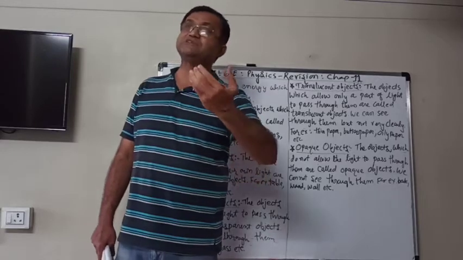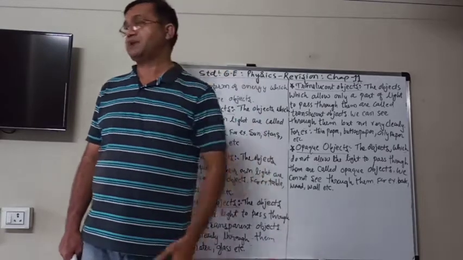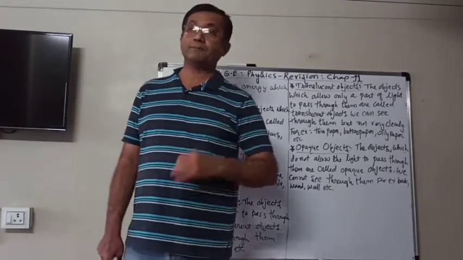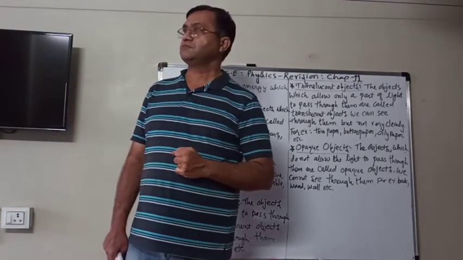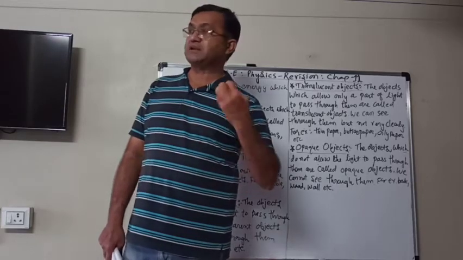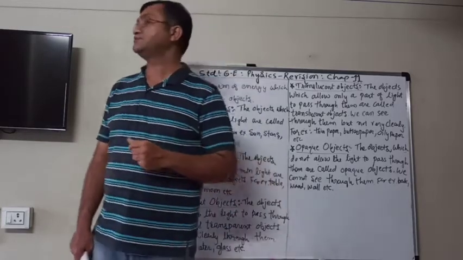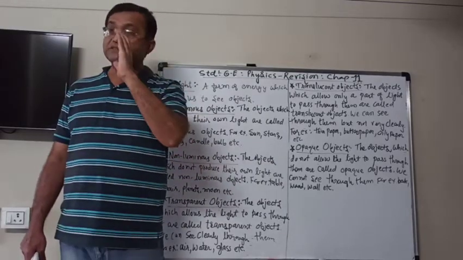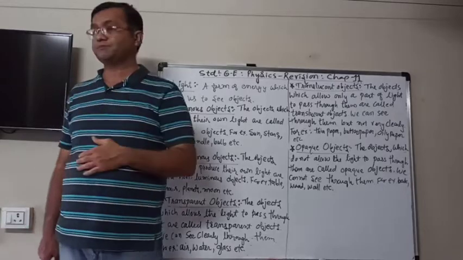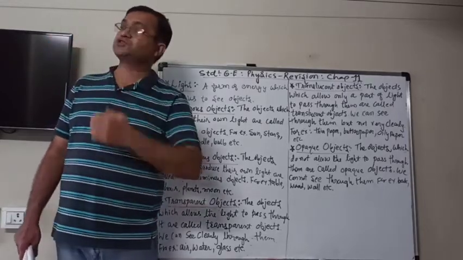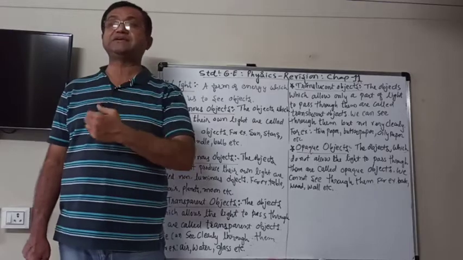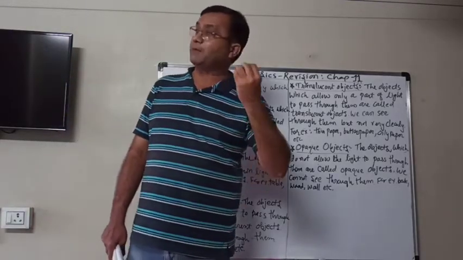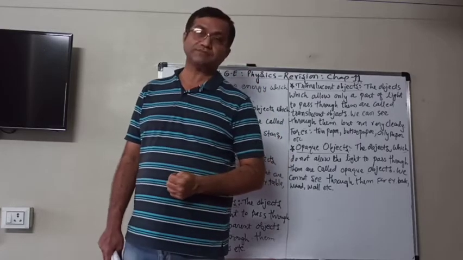Then we are able to see those non-luminous objects. The moon, planets, they are visible in the sky, but they don't have their own light. Means they are non-luminous objects, but the light of the sun falls on them and is thrown back, and then it enters our eyes, and therefore we are able to see those objects.